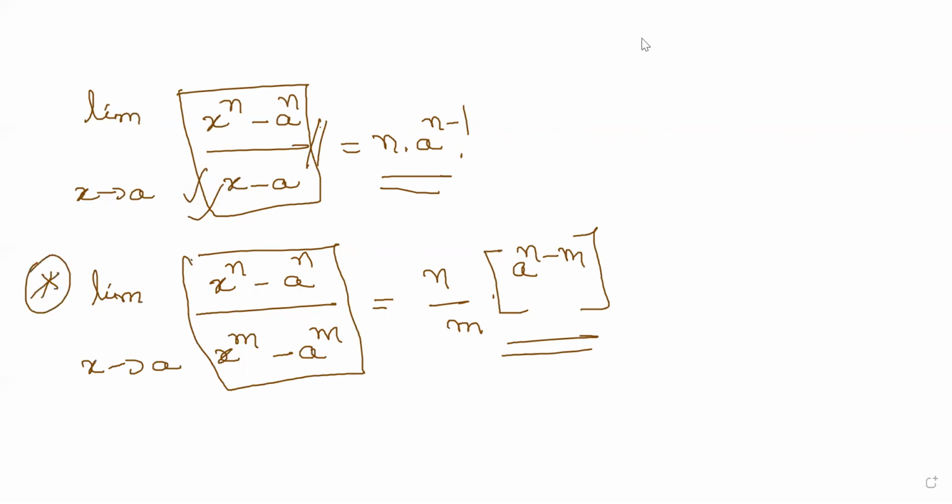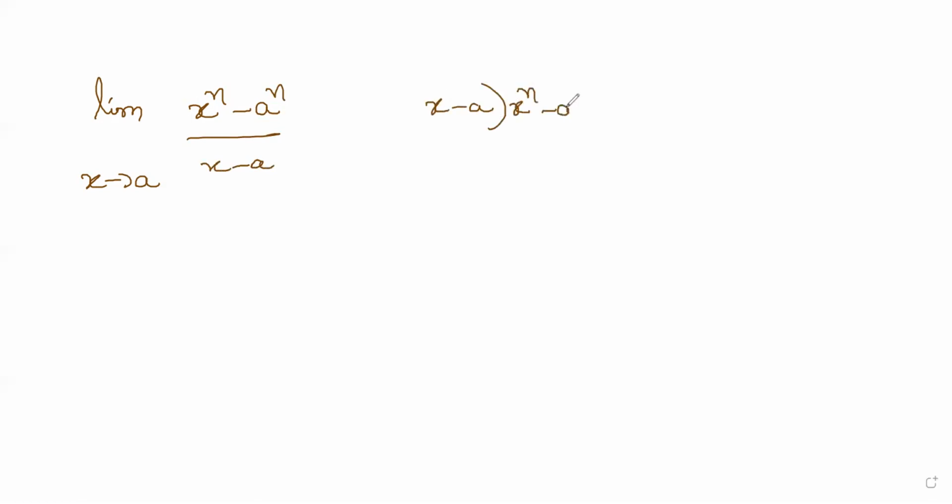Now let us solve this. The first one is limit x tends to a, x power n minus a power n divided by x minus a. So how do we do that? We take x minus a and then divide this. So how do we divide? If you look only at this, x is multiplied with x power n minus 1.